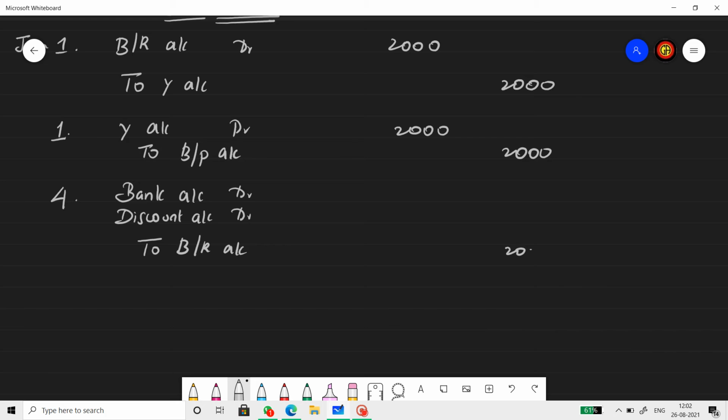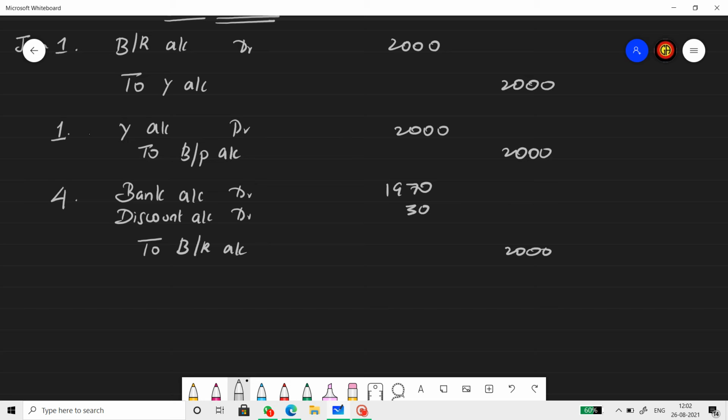Bill amount is 2000. Discounting charge, if you calculate, will be 30 rupees. And 1970 is the net amount X receives.